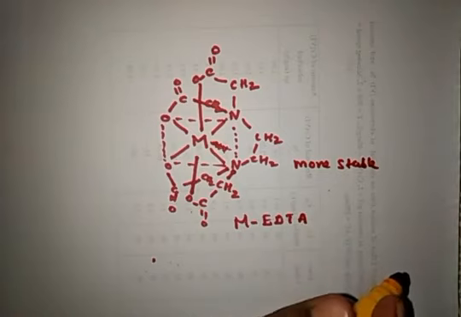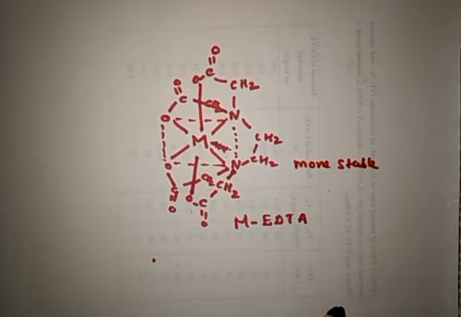And to determine the endpoint in the complexometric titration, we use the metal ion indicators. We shall discuss the metal ion indicators in the next class. So in this class, we have discussed what is complexometric titration.